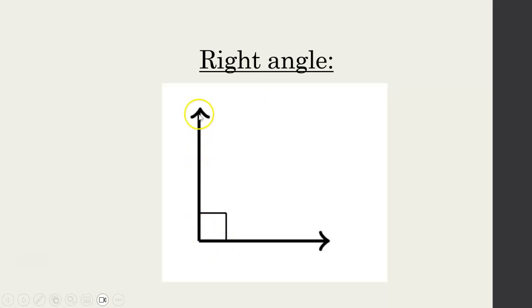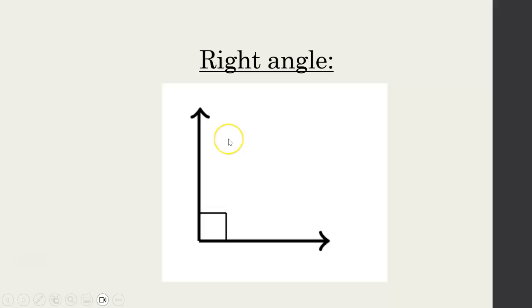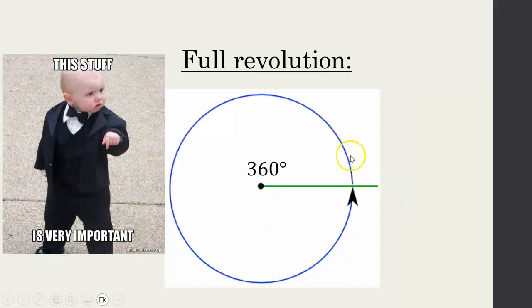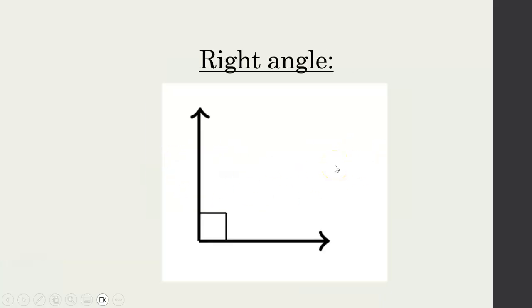Then again, what about if we have a right angle? So this was a straight angle. What about if we just cut this in half then? How much is in this? So we've cut it again in half. So what would this angle be? Well, it would be 90 degrees. So we're halving each time. We started off with a full revolution. That's 360. Straight line is 180. And then if I do a right angle, they're kind of perpendicular to each other. That's what perpendicular means, you probably heard that before. That means 90 degrees. So we usually indicate it with this little box. Sometimes we don't, but it means 90 degrees.